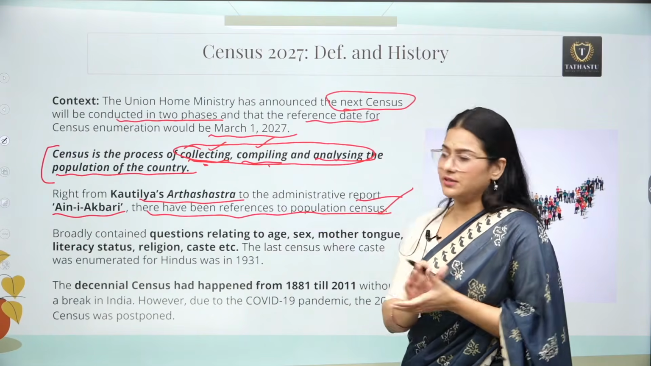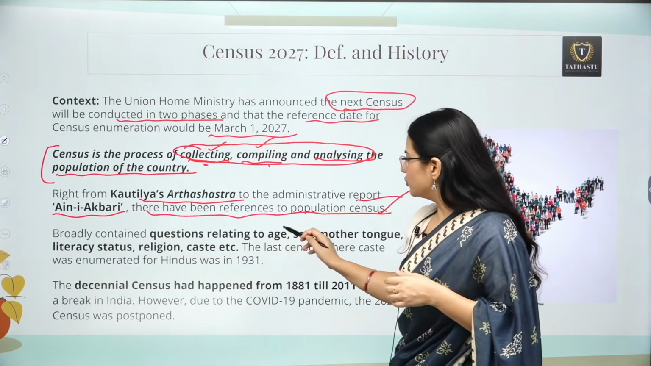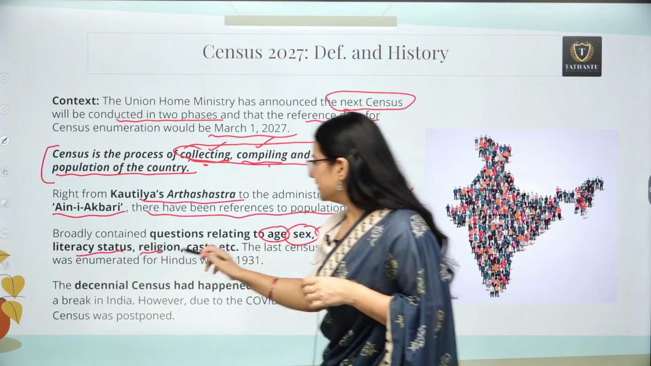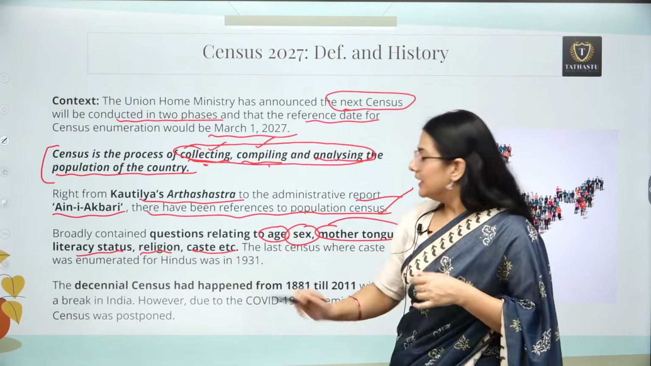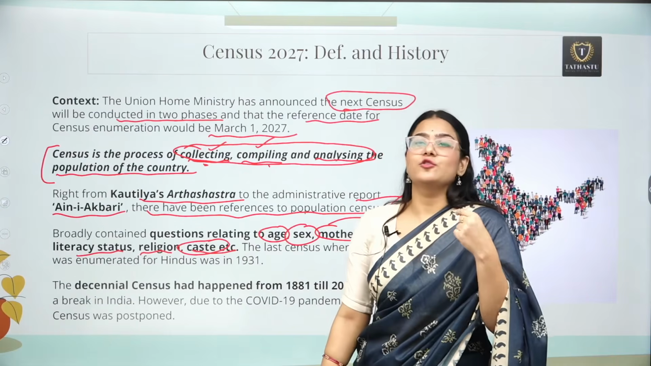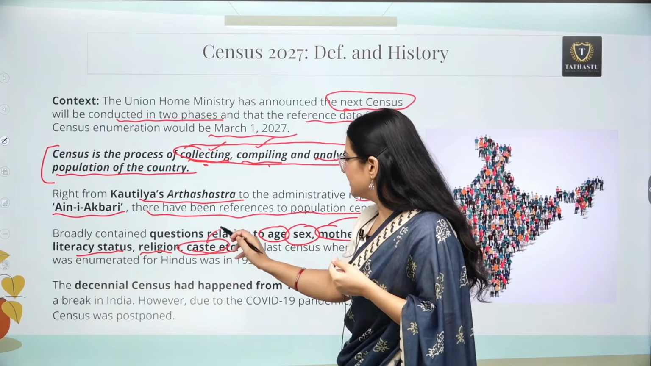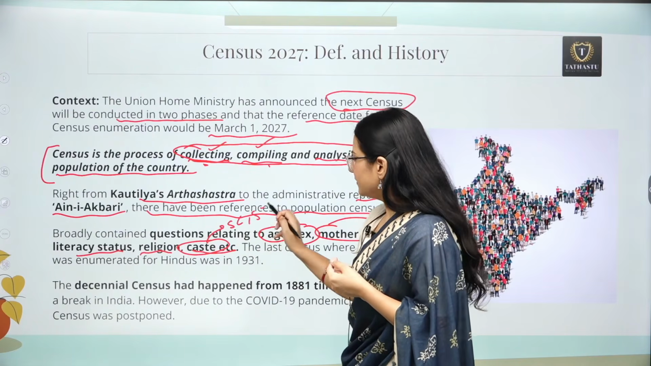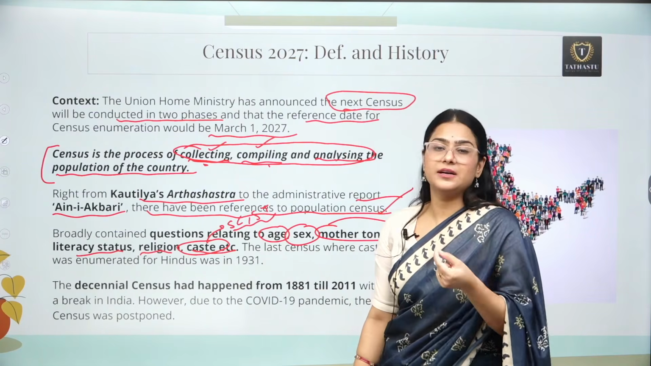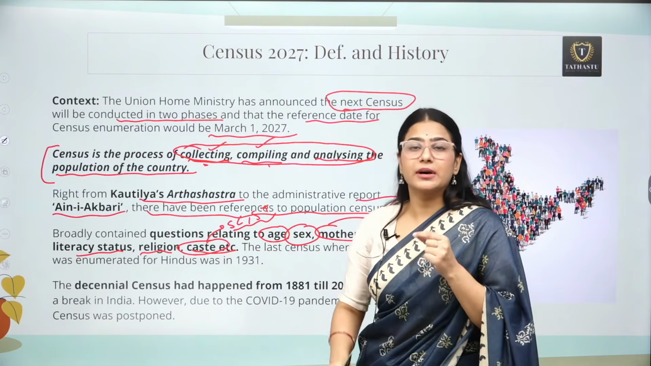Now let's come to the modern census. Broadly, what kind of questions does the census contain? Broadly, the questions are related to age, sex, mother tongue, literacy status, religion, caste, etc. Here the caste is there, but you will say that this is the first time the government is going to ask for caste. This caste is not the OBC caste, here the caste is related to SCs and STs. Since the start of the census after independence, we have been counting the number of SCs and STs in our country, but not OBCs.